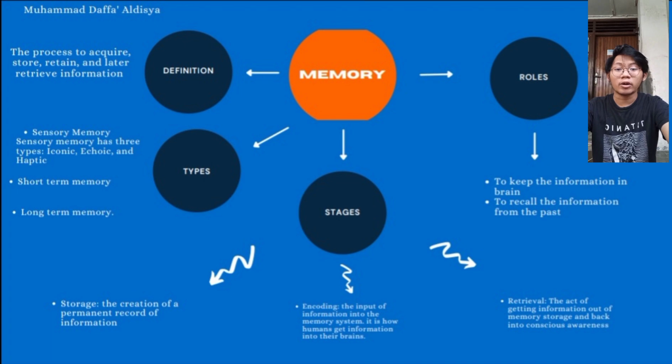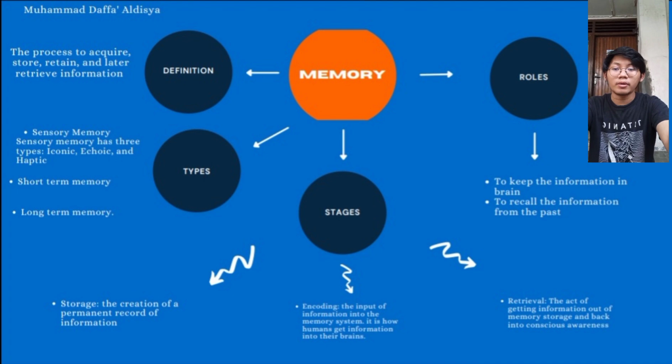The next is echoic memory. Echoic memory, also known as auditory memory. Echoic memory involves a very brief memory of sound, a bit like an echo. This type of sensory memory can last for up to 3 to 4 seconds. And last is haptic memory, also known as tactile memory. Haptic memory involves the very brief memory of a touch. This type of sensory memory lasts for approximately 2 seconds.